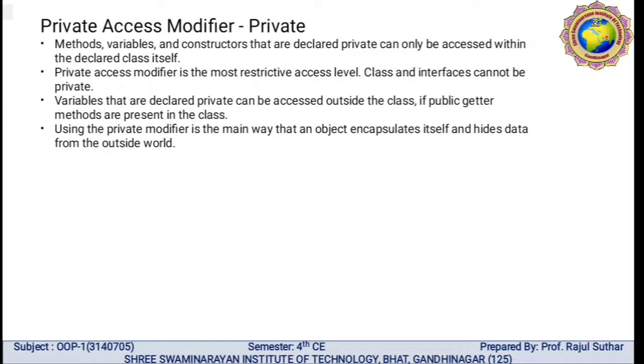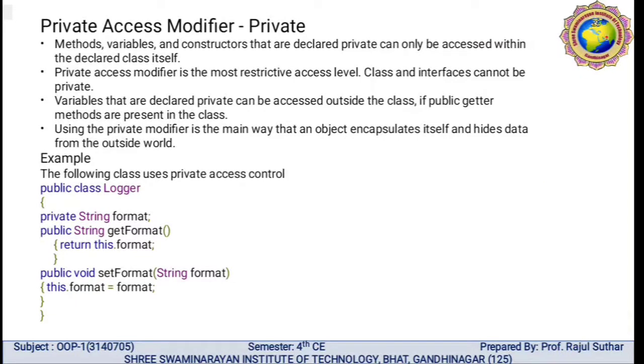Private access modifier means private methods, variables and constructors that are declared private can only be accessed within the declared class itself. The private access modifier is the most restrictive access level. Classes and interfaces cannot be private. Variables that are declared private can be accessed outside the class if public getter methods are present in the class. Using the private modifier is the main way that an object encapsulates itself and hides data from the outside world.